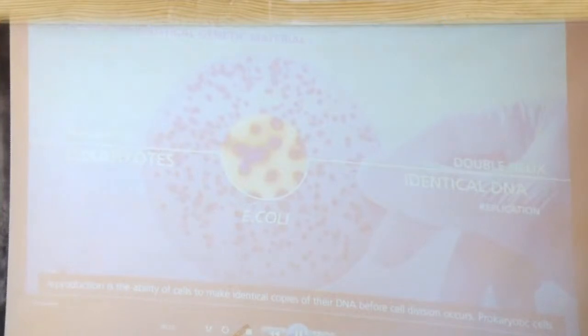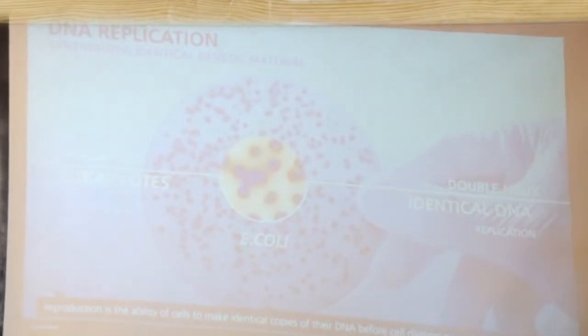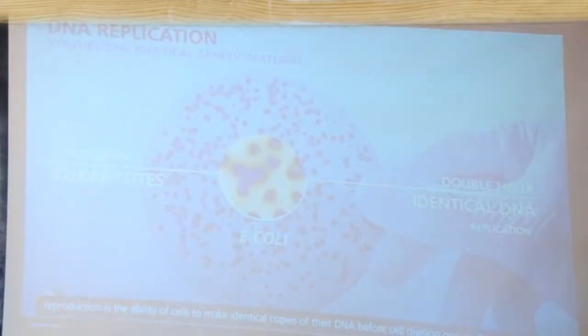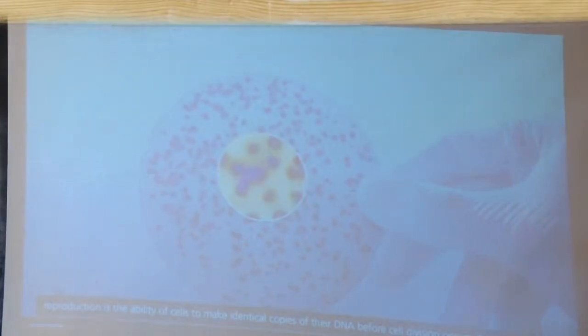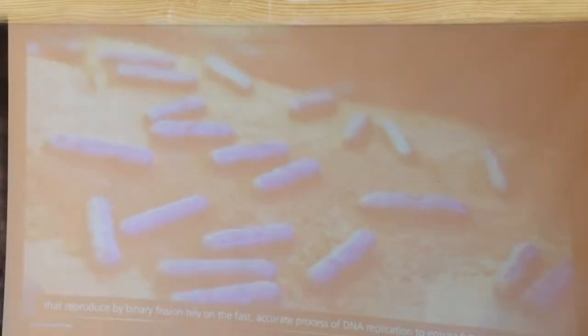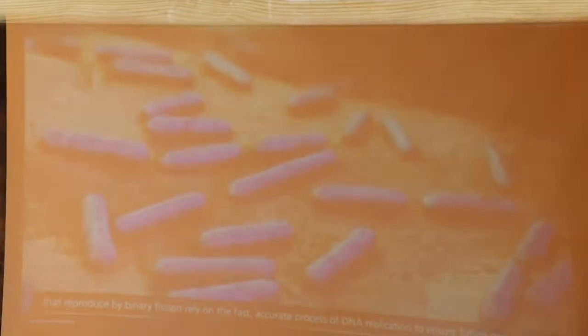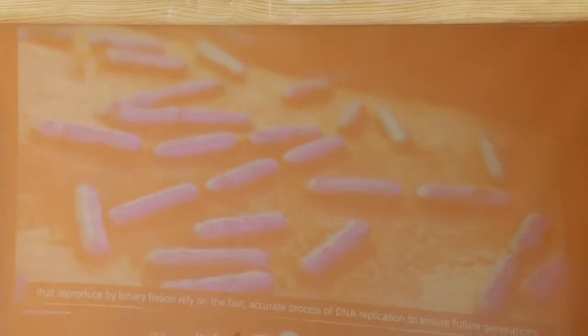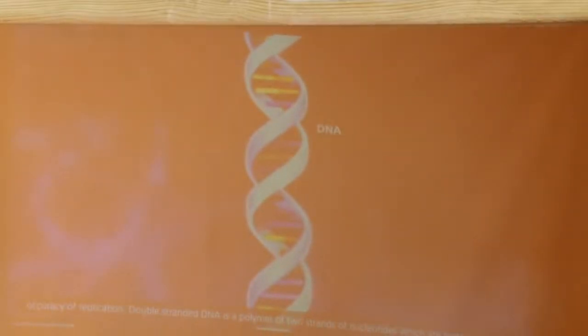Cells can copy themselves quickly and efficiently. Part of the process of asexual reproduction is the ability of cells to make identical copies of their DNA before cell division occurs. Prokaryotic cells that reproduce by binary fission rely on the fast, accurate process of DNA replication to ensure future generations of cells will have the same genetic instructions as the parent cell. The structure of DNA aids in the speed and accuracy of replication.